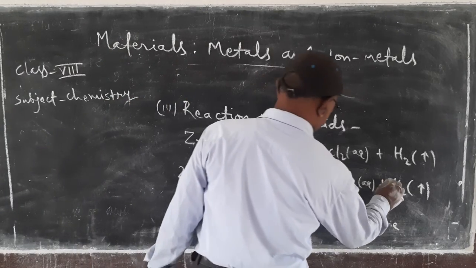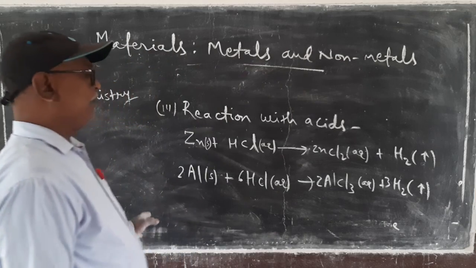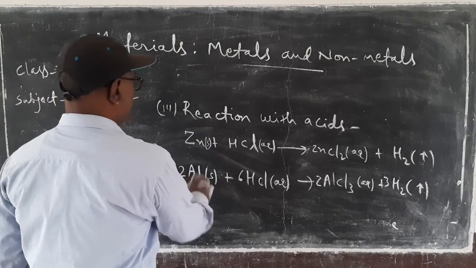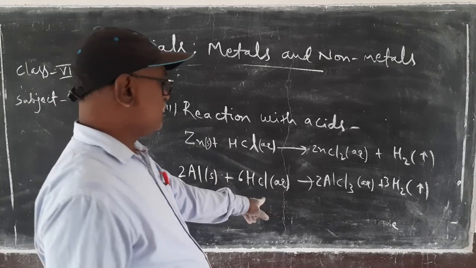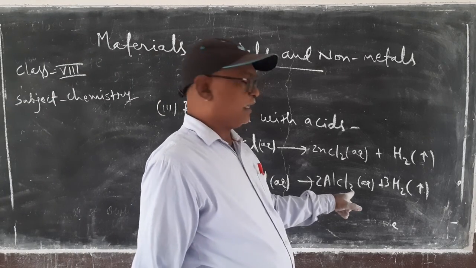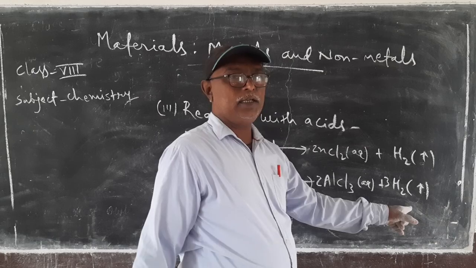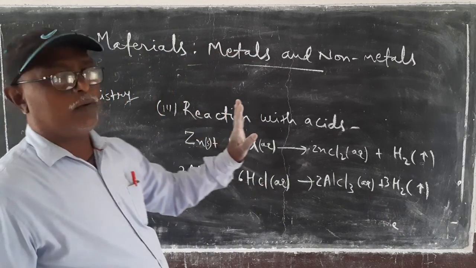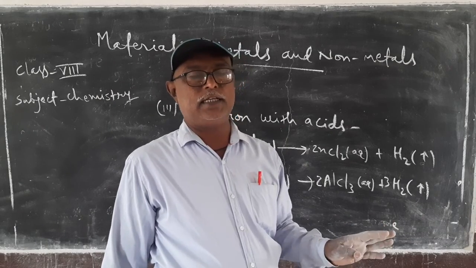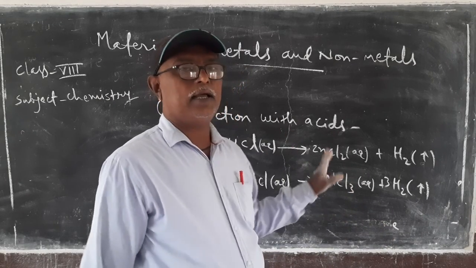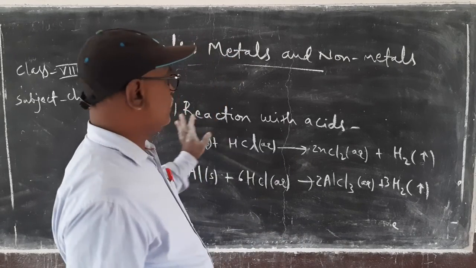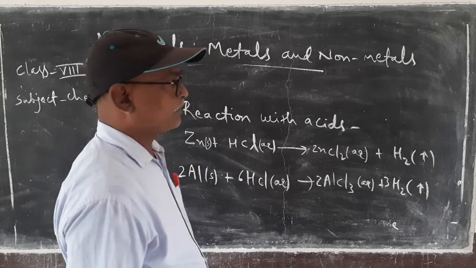The complete reaction is 2Al solid plus 6HCl aqueous gives 2AlCl3 aqueous plus 3H2 gas. Thus we see that when metals react with acid, salt and hydrogen gas are produced. This is one of the properties of metals.